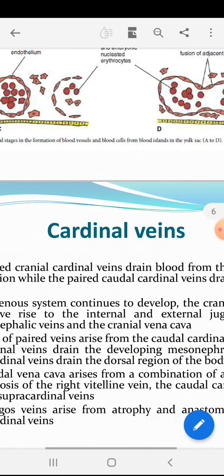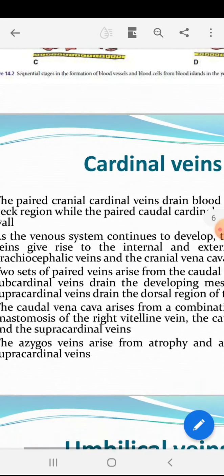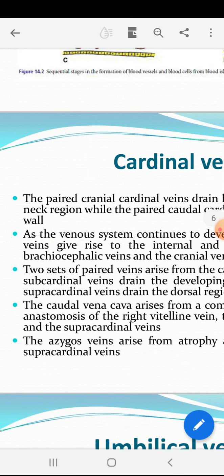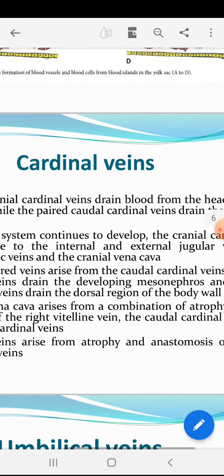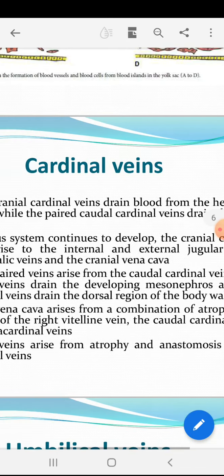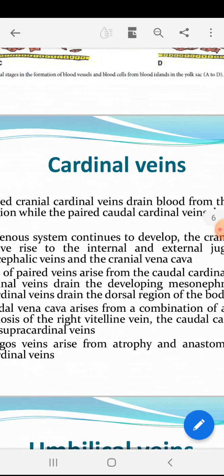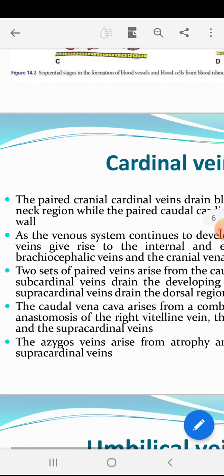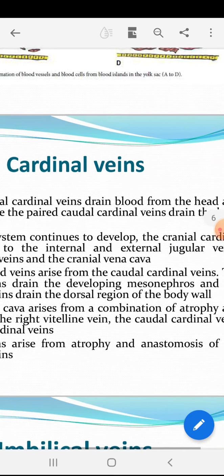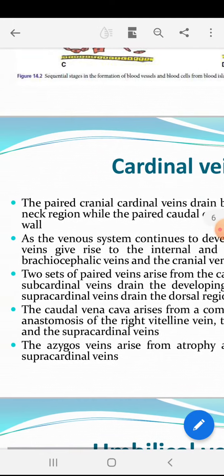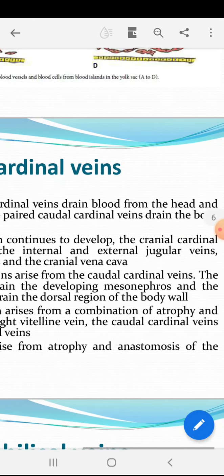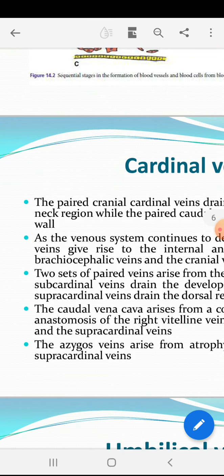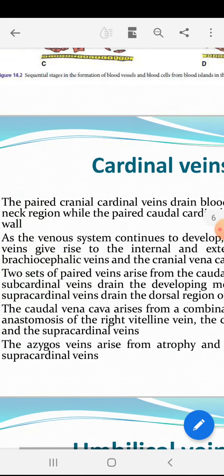Then the cardinal veins are specific structures present in the embryo, and they are paired. The cranial cardinal veins drain blood from the head and neck region, while the paired caudal cardinal veins drain blood from the body wall. As the venous system continues to develop, the cranial cardinal veins give rise to the internal and external jugular veins, the brachiocephalic vein and the cranial vena cava.